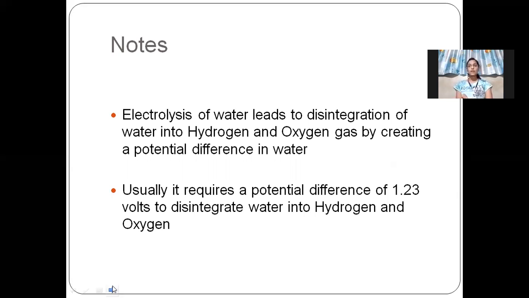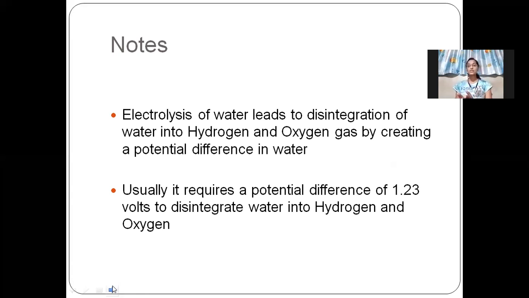Due to that potential difference, water disintegrates, which means it separates the hydrogen molecule and oxygen molecule in that water. The potential difference electrolyzes the water and separates the hydrogen and oxygen gas.